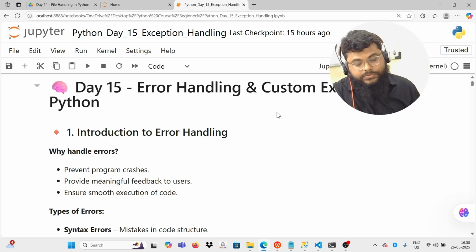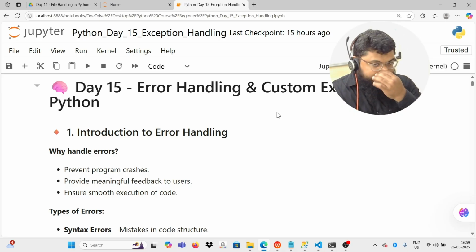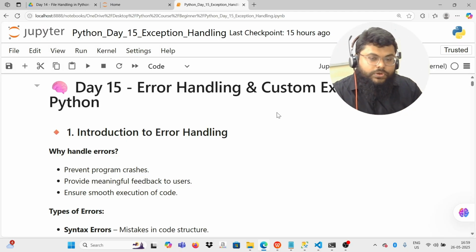So, what are errors? While we run our program, if you make any mistakes in the syntax or in the logic, the program will error out. For example, index out of range, indentation error, syntax error, value error, and so on. Similarly, we'll get errors in the logic also, like if you divide a number by zero, which is not acceptable. Those kinds of errors you can handle.